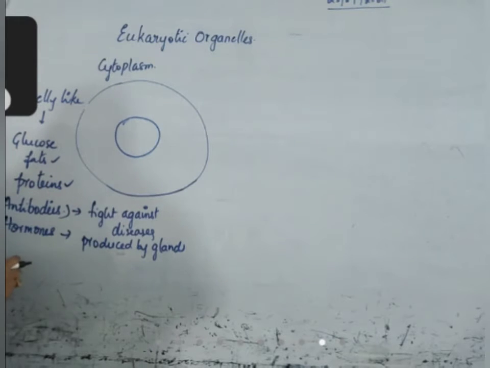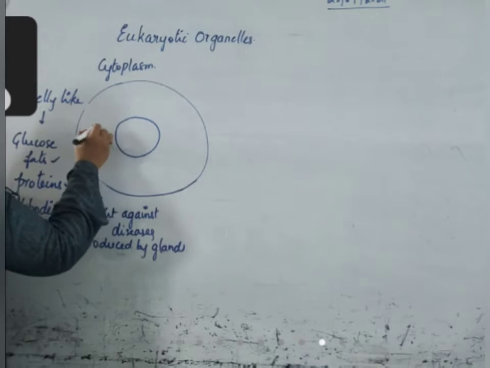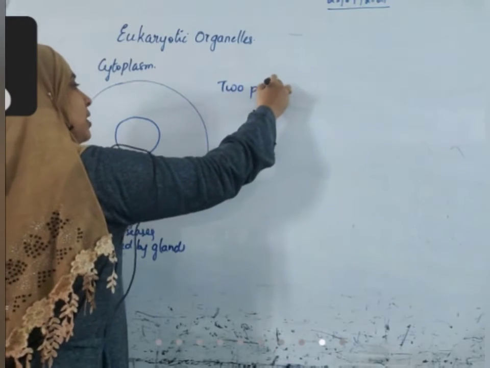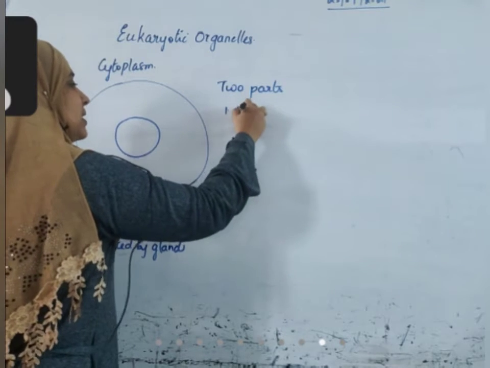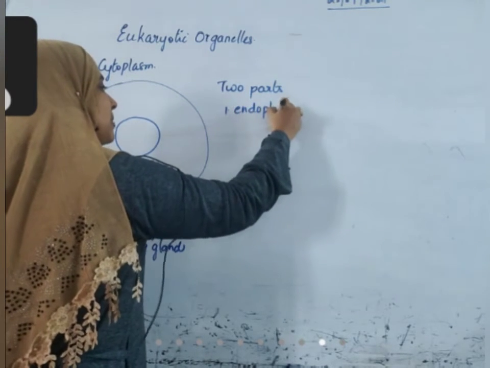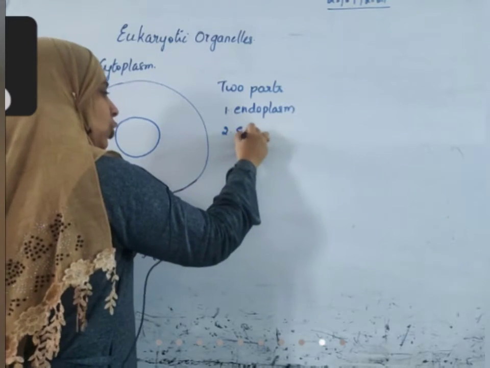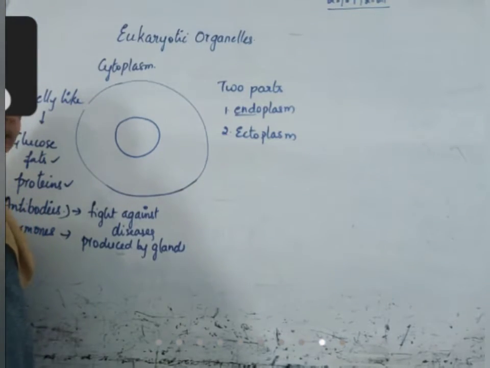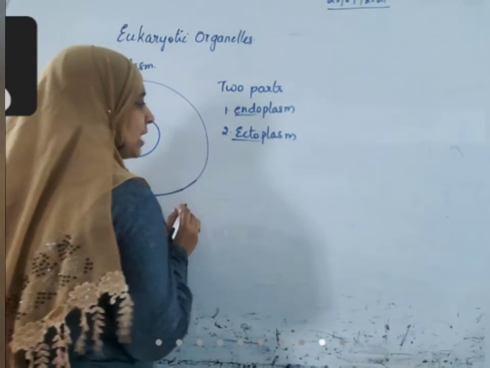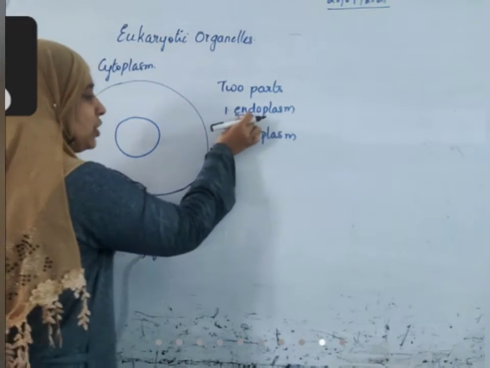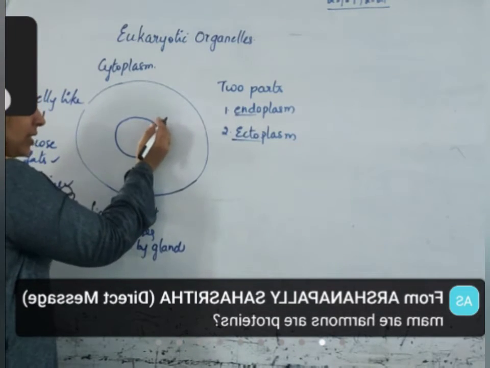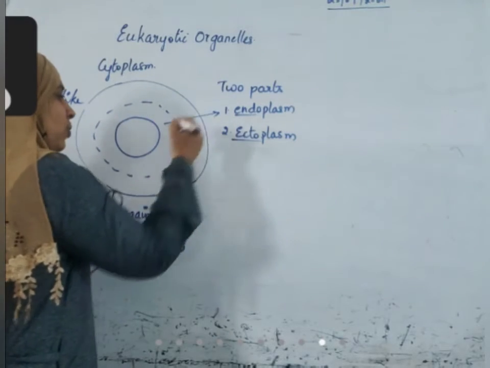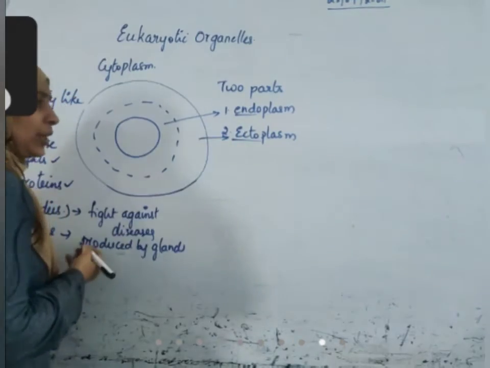If you see this, cytoplasm is divided into two parts. What are the two parts? First one is endoplasm. Second one is ectoplasm. Here, the word endo means towards inside, and ecto means towards outside. The cytoplasm which is towards the inside, towards the nucleus, is the inner side. So this part is called endoplasm and this part is called ectoplasm.